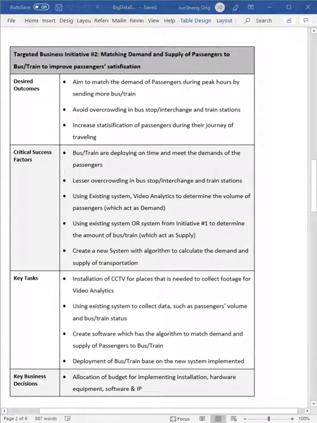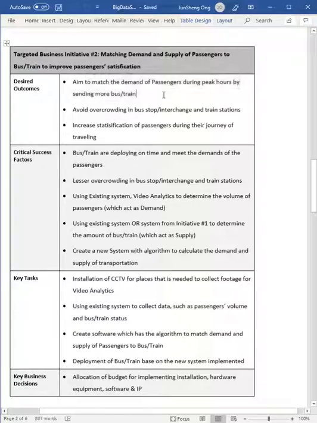The next one is matching the demand and supply of passengers to improve passenger satisfaction. So how do we know this passenger satisfaction? Basically, we have a demand and supply curve, whereby the demand will be the volume of passengers, and the supply will be the number of buses and trains that are available.